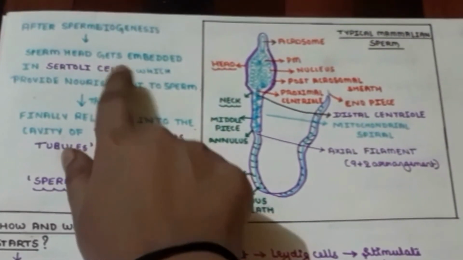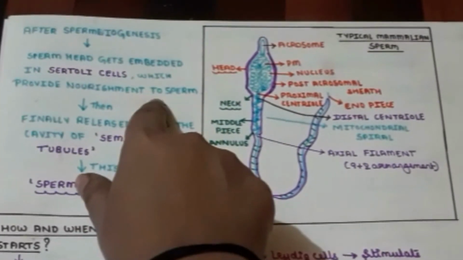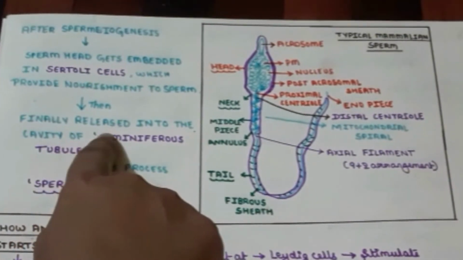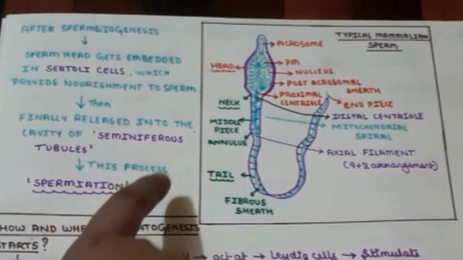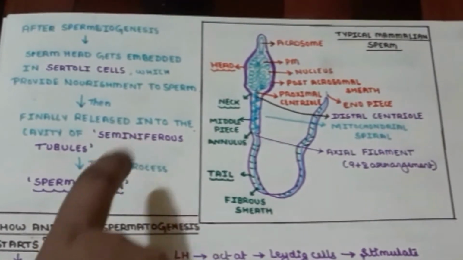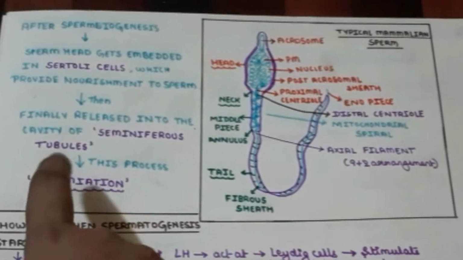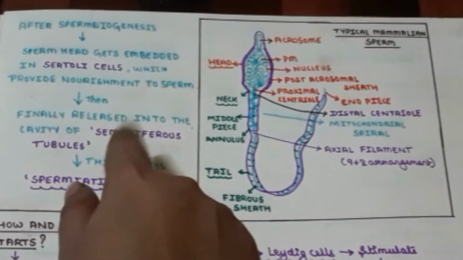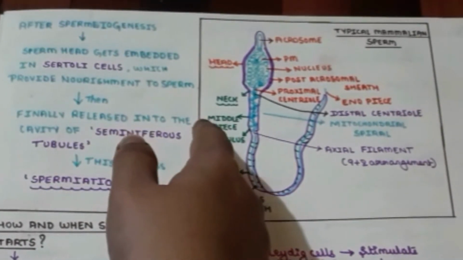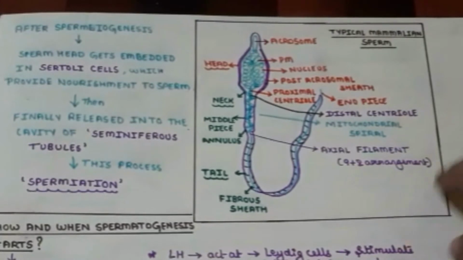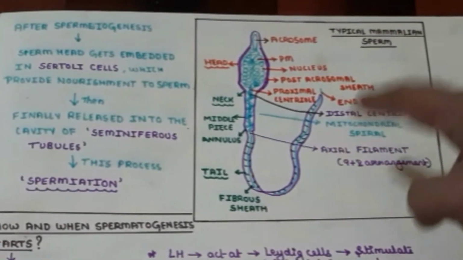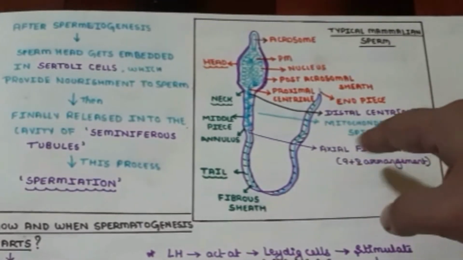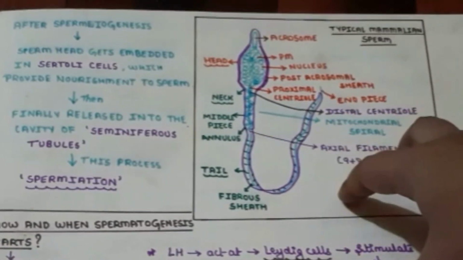Then finally they are released into the cavity of the seminiferous tubules, and this process we call spermiation. So this was all that happens after spermiogenesis. You also need to draw the diagram of the sperm and label it, and in the next video I will show some explanation about the sperms. You need to add that in this answer.